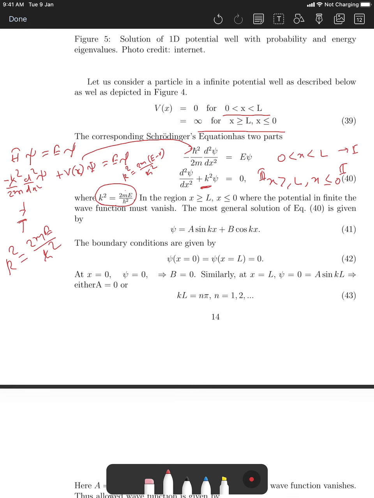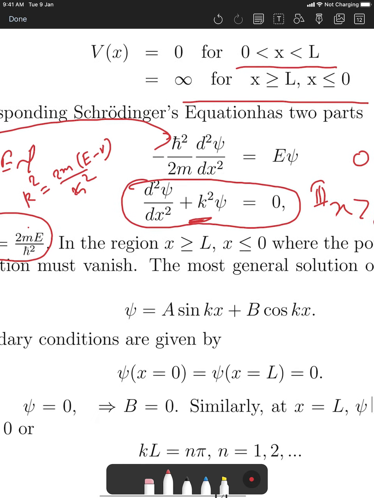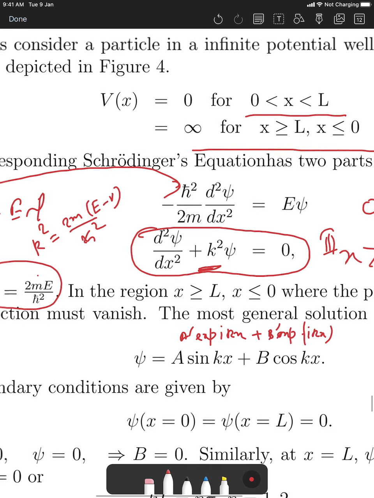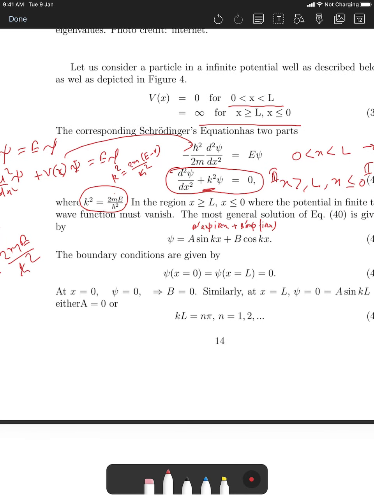Now this again looks like a wave equation, right? This you have solved in high school. This is just a wave equation, and for any wave equation we know oscillatory solutions will be there. The oscillatory solution can be a linear combination of sin kx and cos kx. You can also use exponentials: a prime e to the ikx plus b prime e to the minus ikx is basically the same thing. You can recast and redefine, and we get the sin kx and cos kx. This is trivial.